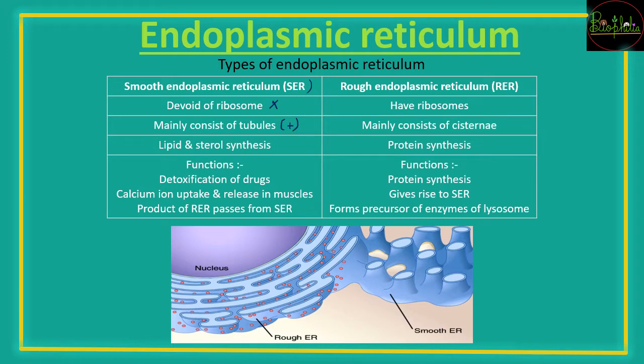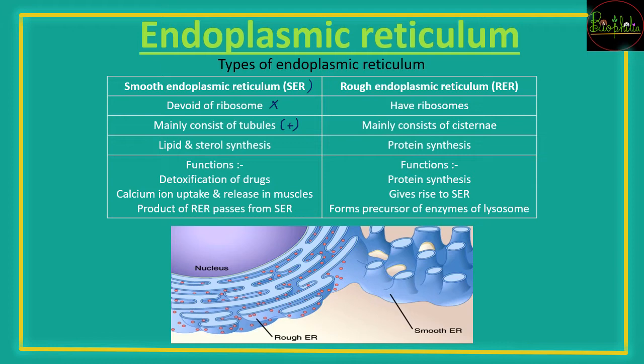Then lipids and sterols are synthesized because ribosomes are not present. And what is the function of SER? If they are not producing proteins, then they are going to be helpful in detoxification of drugs, calcium uptake that is released into the muscle contraction, and the product of RER passes from the SER.